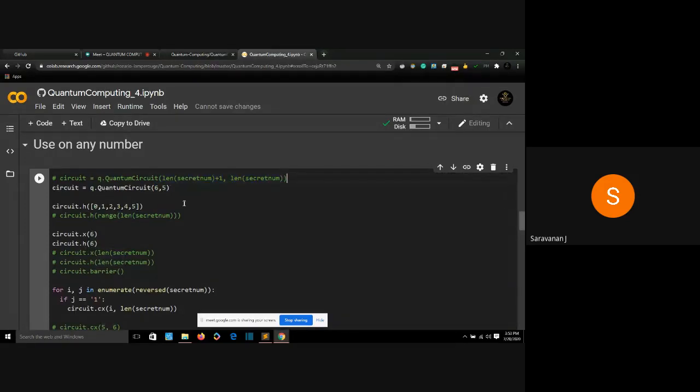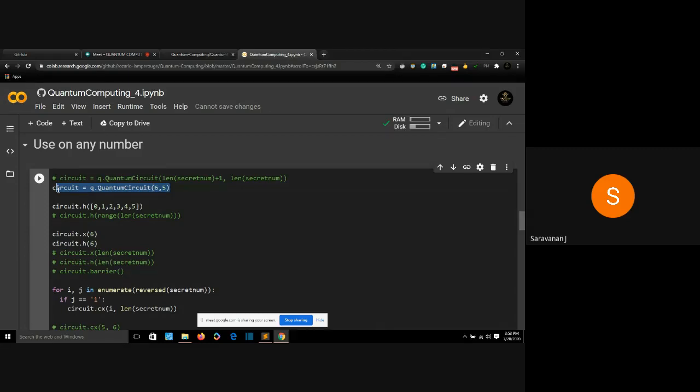And then what I'm doing is, we are having 6 qubits, right? So for the qubits 0, 1, 2, 3, 4, 5, to be precise, to all the qubits, I'm applying my Hadamard gate. Then for only the last qubit, the 6th qubit, I'm applying an X gate. For the first 5 qubits, I'm applying a Hadamard gate. For my 6th qubit, I'm applying an X gate followed by a Hadamard gate.